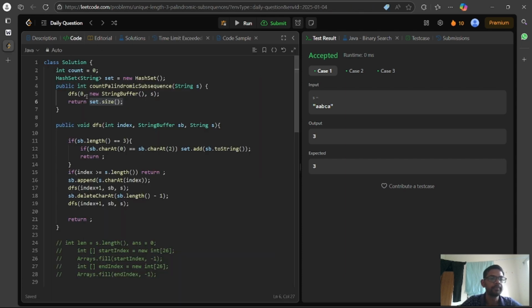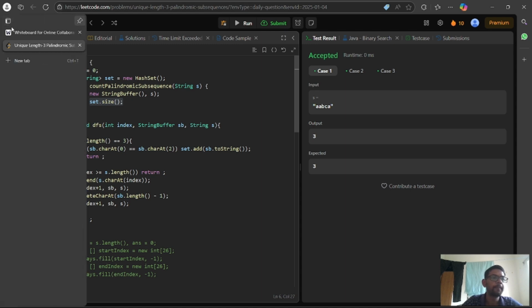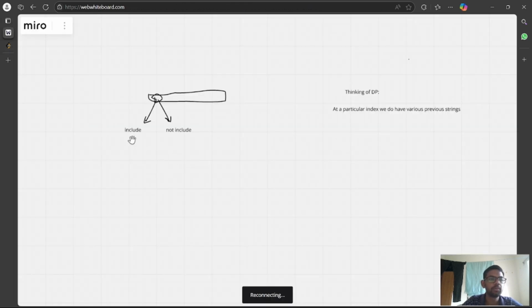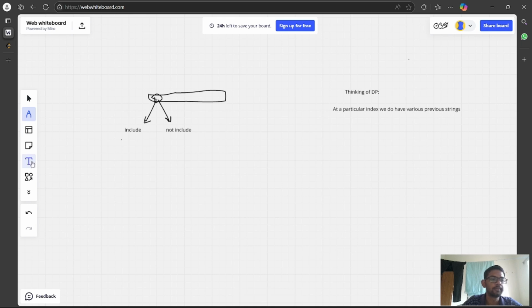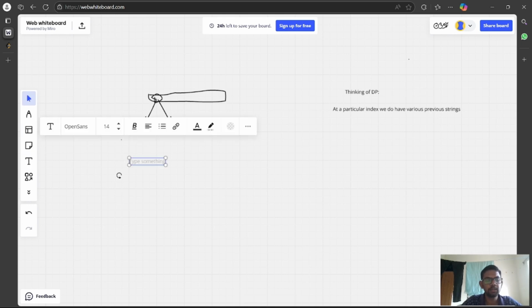We are trying every possibility for permutations of length 3. If we consider something of length 3, there will be only three characters.